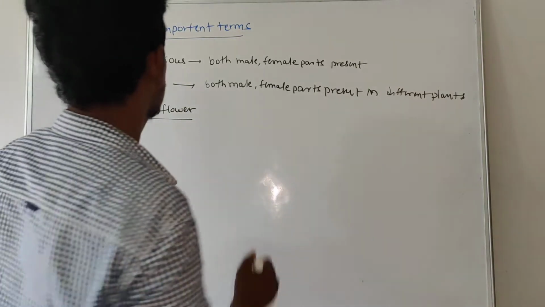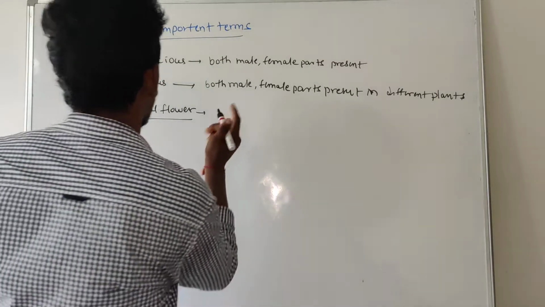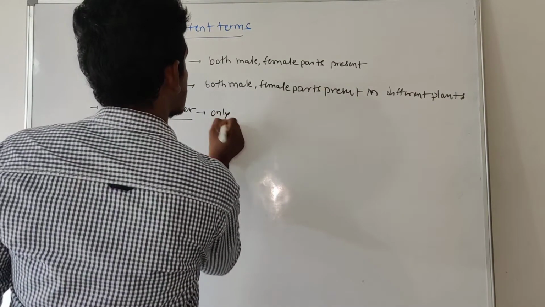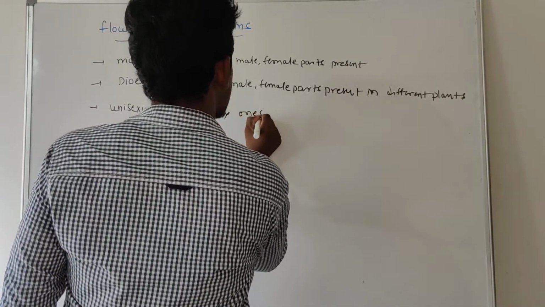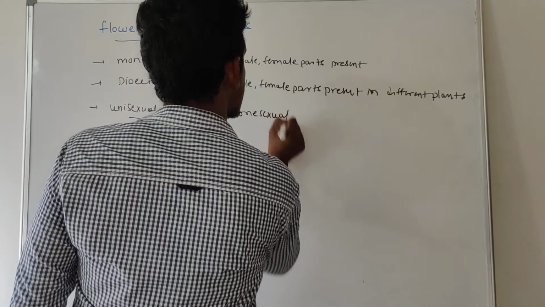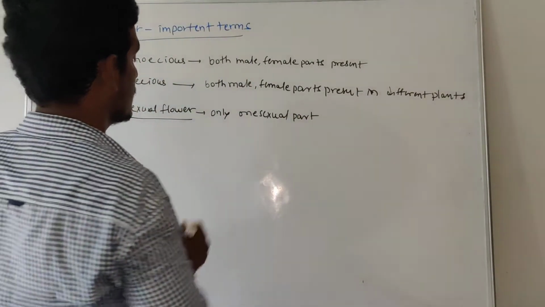A unisexual flower means it has only one sexual part, either male or female.